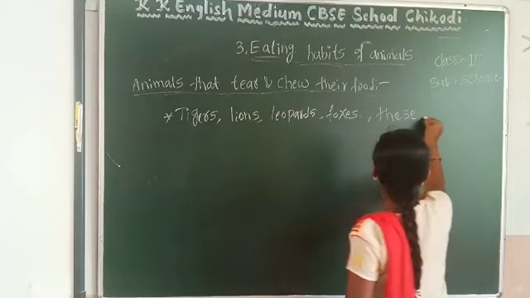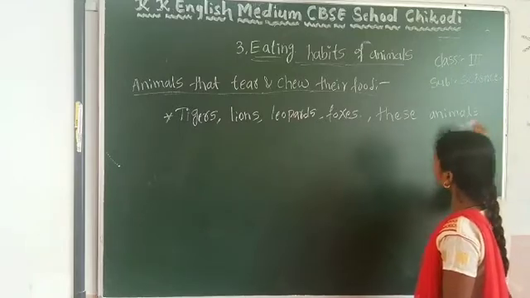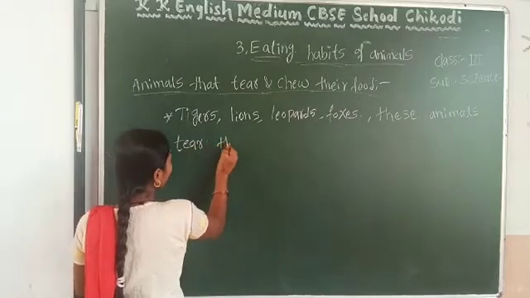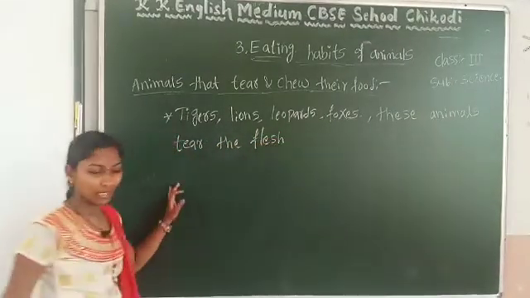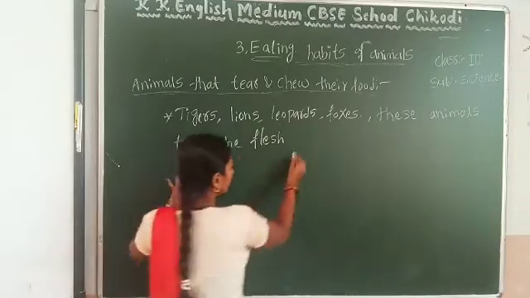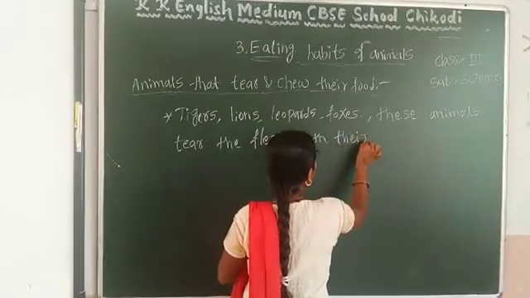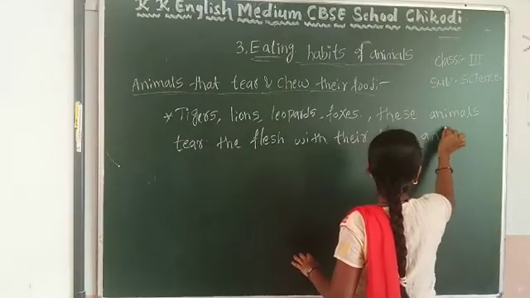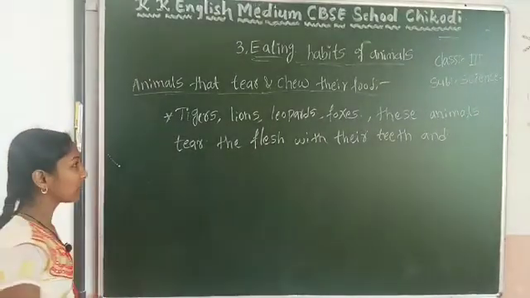What did they do? These animals tear the flesh. Flesh means meat. They tear the flesh with their teeth. And what do they do?